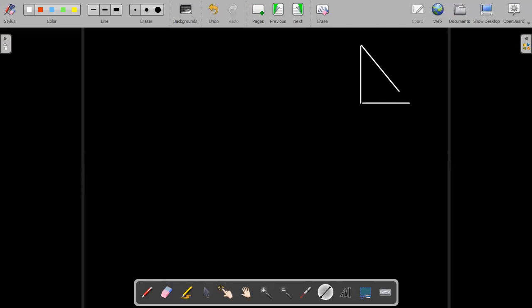This is a right angle triangle ABC, and this is the hypotenuse. This is the base, and this is the perpendicular.